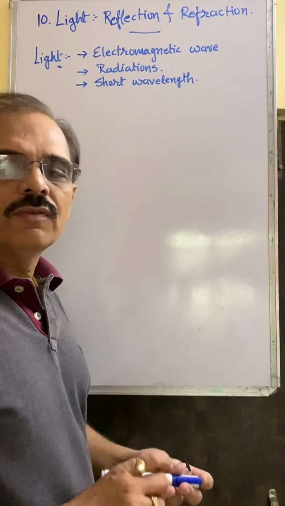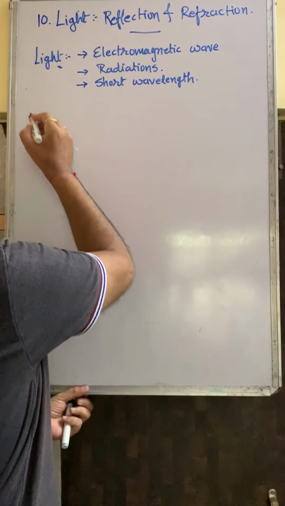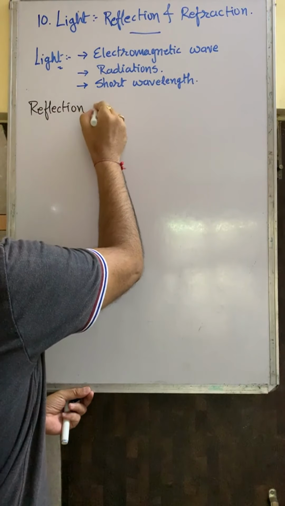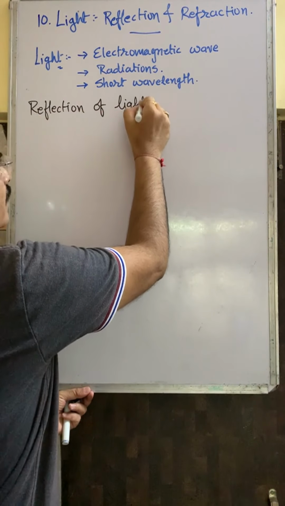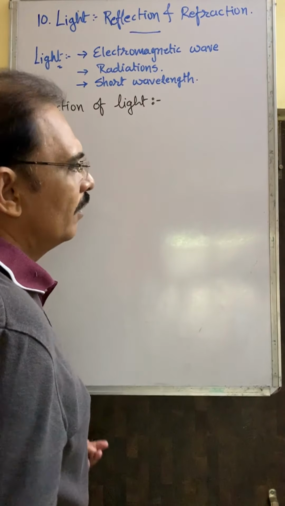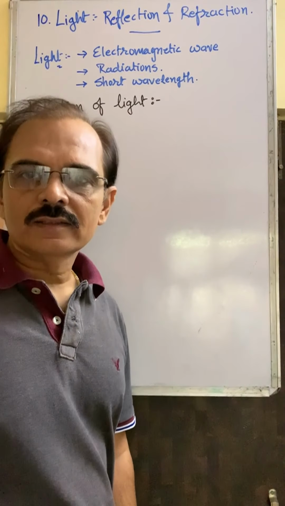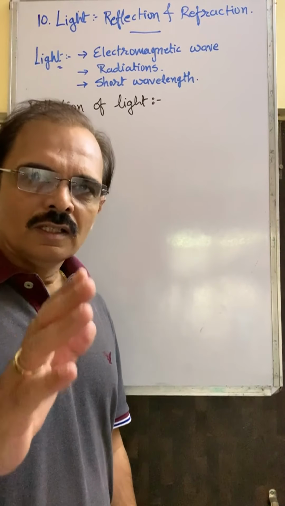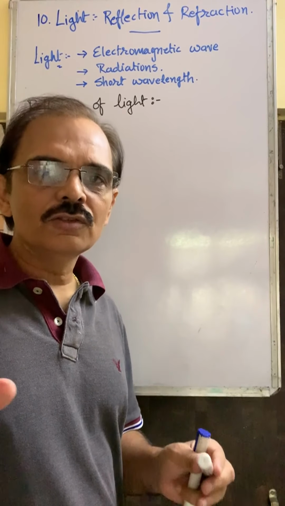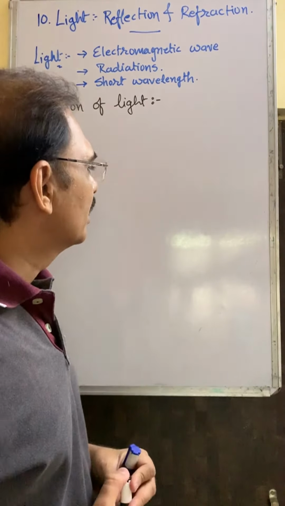Now, you know about reflection. What is called reflection of light? All of you think that reflection means when a light ray falls on the earth and comes back. Am I right? You are not right, 100% not right. You got this question, but the representation is a little bit difficult for you.